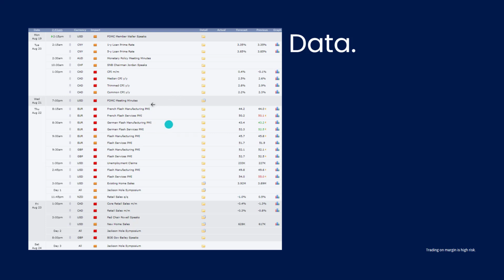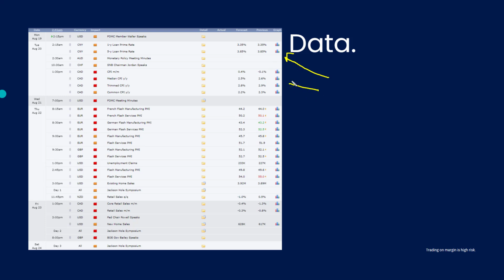The market just kind of calmed down a little bit, but we've got really important data coming up, and it kicks off with some data out of China. You can see that we've got the 1 year and 5 year loan prime rates. This has been cut twice recently, and it's showing us really that the Chinese economy is weakening a little bit, so they're trying to support it by bringing those rates down. So it'll be interesting to see if they do that again or whether they decide to hold.